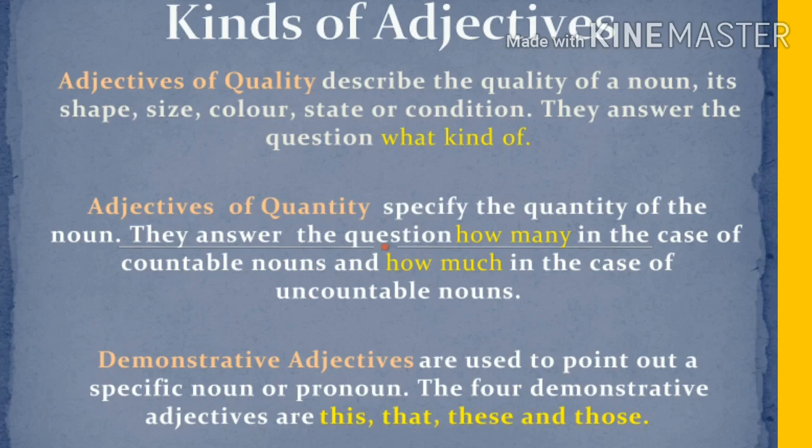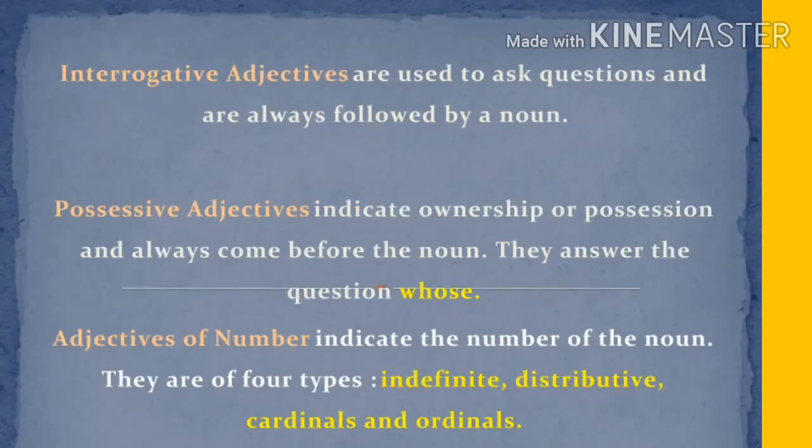nouns. Third one is demonstrative adjectives. They are used to point out a specific noun or pronoun. The four demonstrative adjectives are this, that, these, and those. Fourth one is interrogative adjectives.